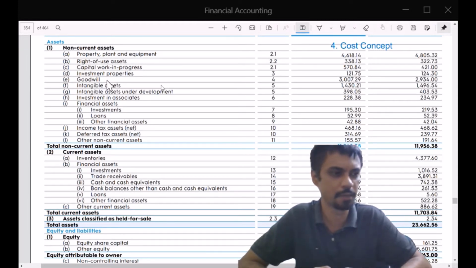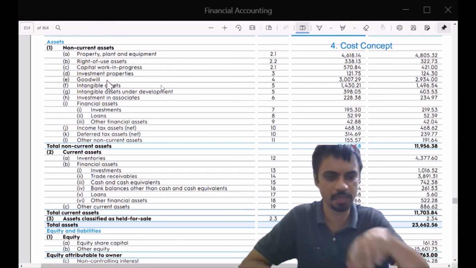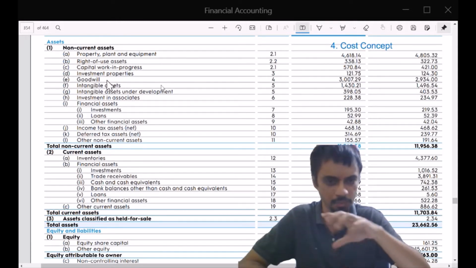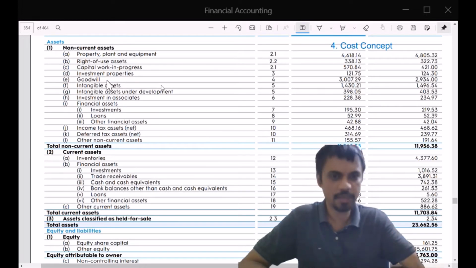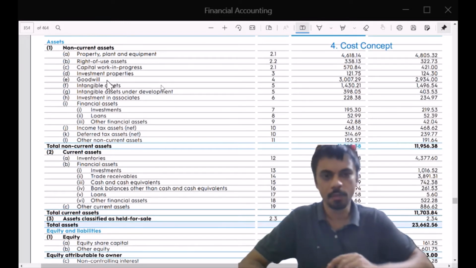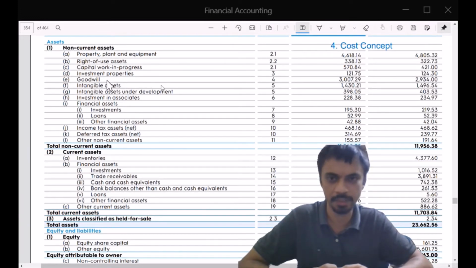So let me give you an example. Let's say there is a busy market and you are eyeing a property which is at a nice location. The property quality is good. The property was purchased at say 1 lakh rupees 20 years ago. So its book value is 1 lakh. You get it valued by an independent person and that person tells you that it is maybe worth 20 lakhs today. Now you are really interested to buy it. You go make an offer, say that I'll pay you 20 lakhs and you please give me that property.